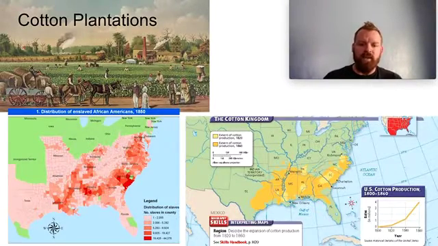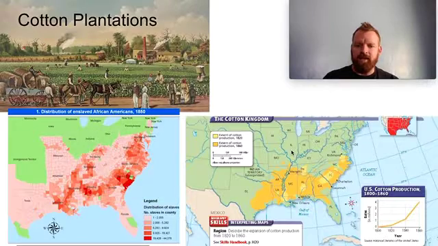We can see here, if we look at the map on the left, the distribution of enslaved African Americans in 1850. The darker red indicates where the largest population of enslaved people was, and the lighter red is where there were fewer. Look at the map on the right: the Cotton Kingdom. The extent of cotton in 1820 is the light yellow. By 1860, in just 40 years, it grew from certain patches of the South to almost the entire South.